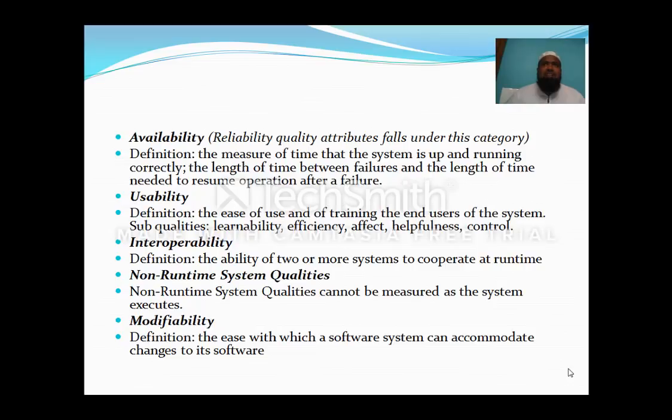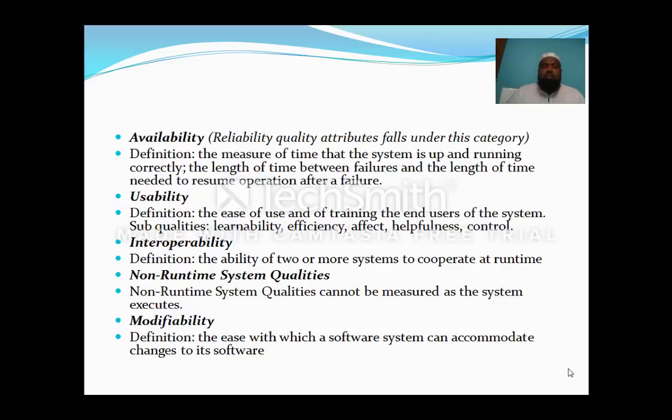Next, the subqualities of usability: learnability, efficiency, affect, helpfulness, or control. Learnability means that whatever card you have inserted, the system is going to give some learning, saying that this card is accepted, and so-and-so person is welcomed by the card. Efficiency means it has to give the throughput and response. Affect is whatever effect happens when you have inserted the card, whether the card is working or not, the machine is working or not, and whether there is any fault among these two hardware systems. Helpfulness means whether it is going to give the user help or not. And control is how it manages the aspects by interacting with the user. So these are some of the subqualities which interact with the system.